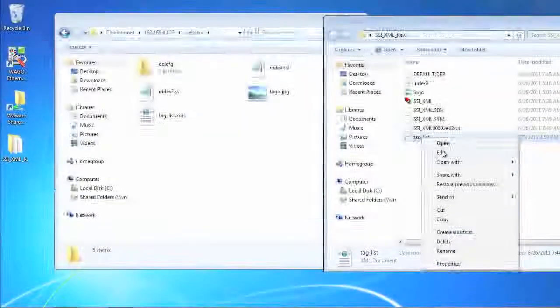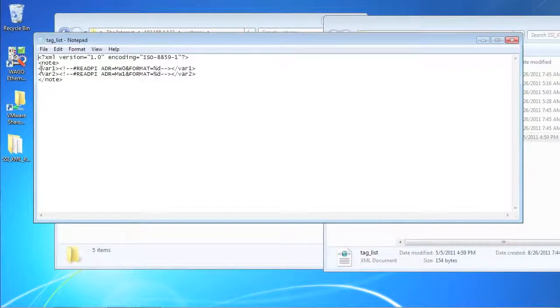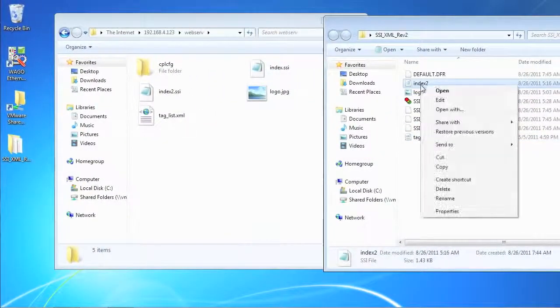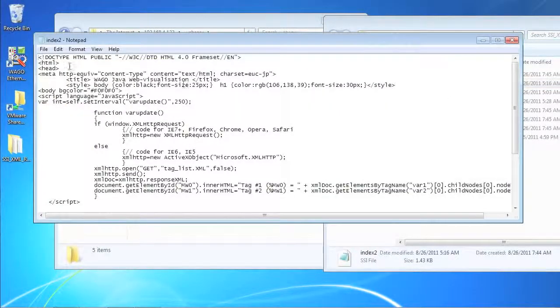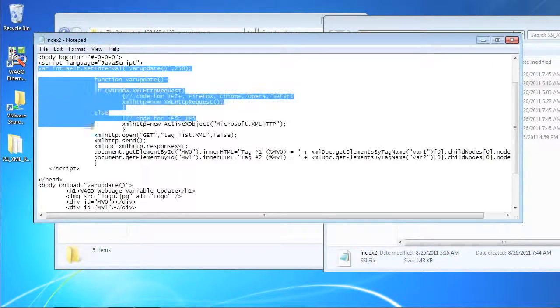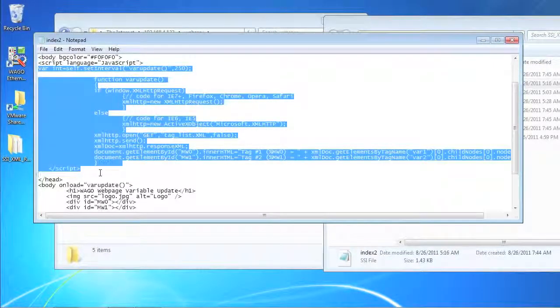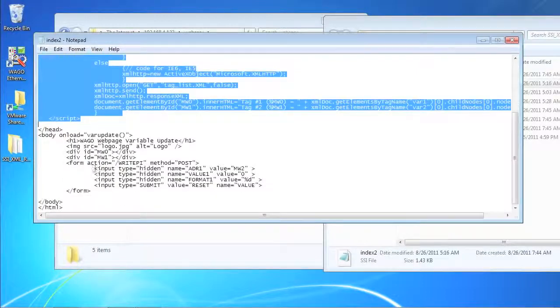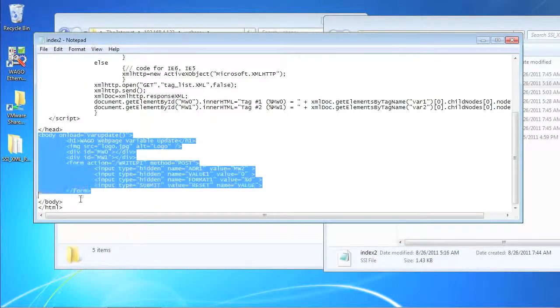Pretty straightforward. In the taglist.xml, I just have basically 2 lines defining my 2 variables, var1 and var2, for MW0 and MW1 respectively. And then in my index2.ssi file, you can see this is a standard HTML document. I've got a header where I'm defining some colors. I've got some JavaScript here to identify the browser and open that taglist.xml document. And then at the bottom, I've got some code here for a button on the screen to reset the counter.